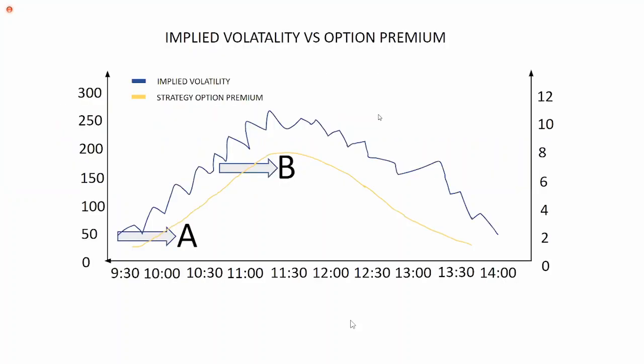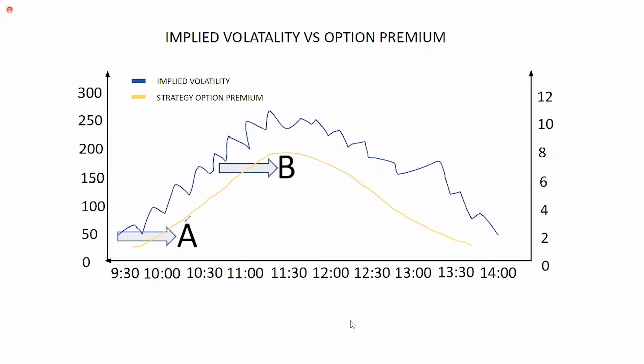So now let's understand market condition. Look at this. This is the implied volatility chart. Here I have implied volatility as well as option premium. So let's understand the implied volatility concept and option premium concept. The blue color line indicates implied volatility. The orange or yellow color line indicates option premium.